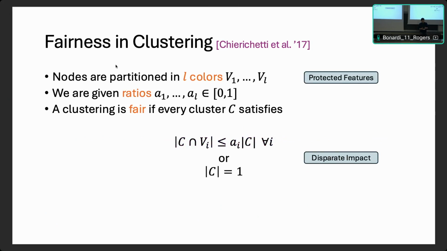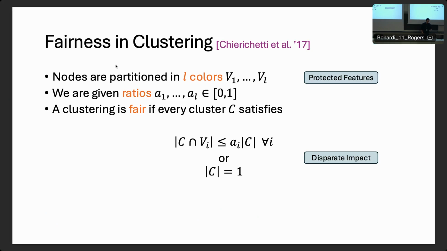Now, since we mentioned that our nodes will be individuals, that's where our interest in the fairness constraint arises. So let's see the setting of fairness that we are considering. We assume that all our nodes are partitioned into L different colors. These will be the protected features in our setting, and for each one of those colors, we are given a ratio as input.